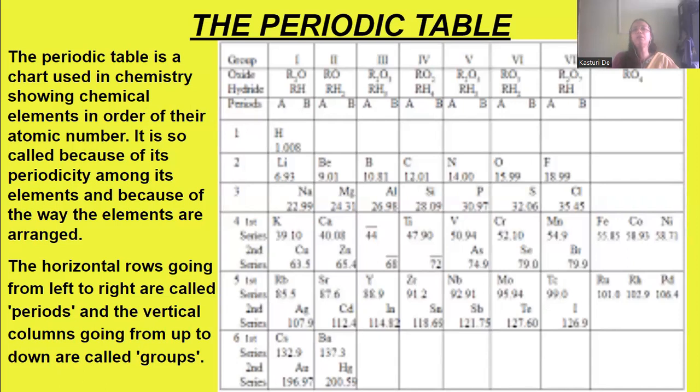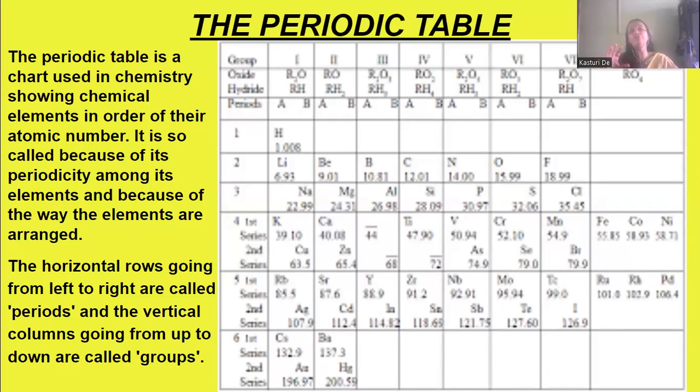What is a periodic table? It's a chart used in chemistry showing the chemical elements in order of their atomic number. So the periodic table, Mendeleev's table, looked like this one.